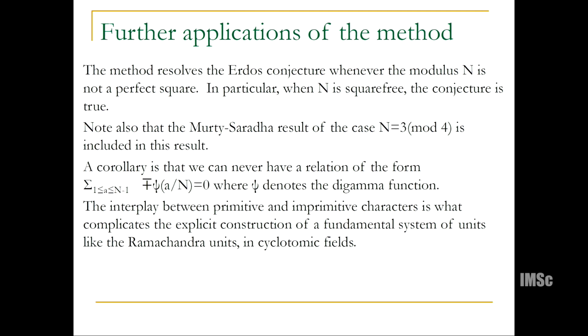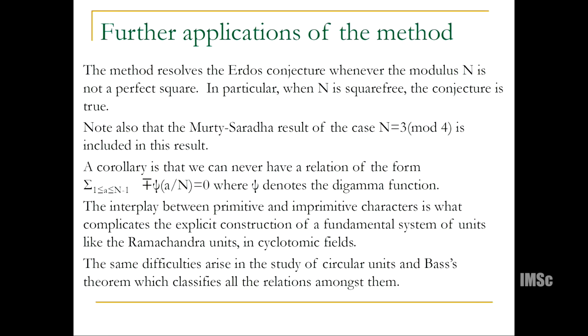So the interplay between primitive and imprimitive characters is what complicates the explicit construction of a fundamental system of units, like the Ramachandra units in cyclotomic fields. Those of you who know some cyclotomic theory know it was a big open problem for a long time until the 1960s, when Ramachandra constructed an explicit fundamental system of units for the cyclotomic field. It had to do with this primitivity, imprimitivity, lower level, higher level, the same idea as old forms, new forms.